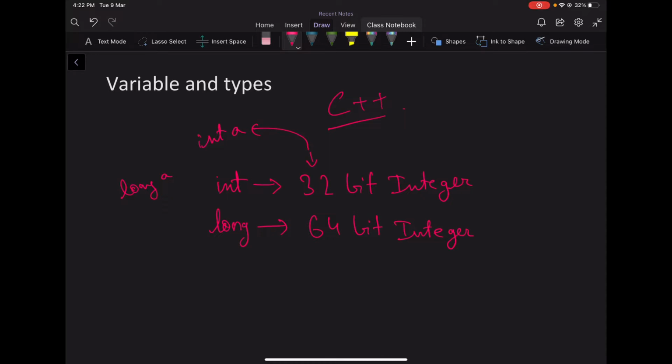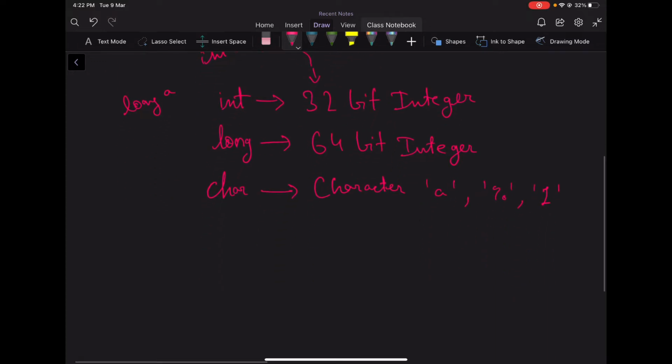Then we also have char, that is char a, and that char stores a character. A character is either A, B, C, D, or a special character, or any number. Remember, whenever I'm denoting a character, we write it in single inverted commas. Then we have Boolean, that is bool, and this bool only has either true or false.